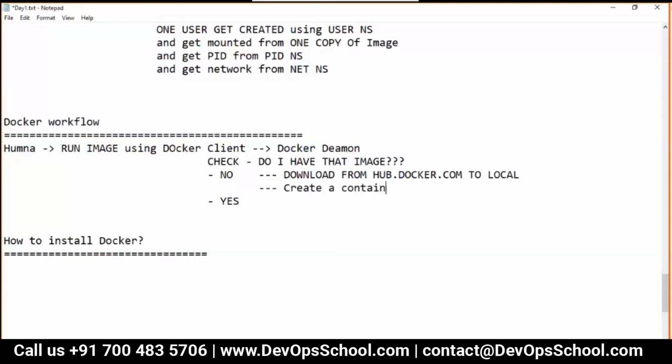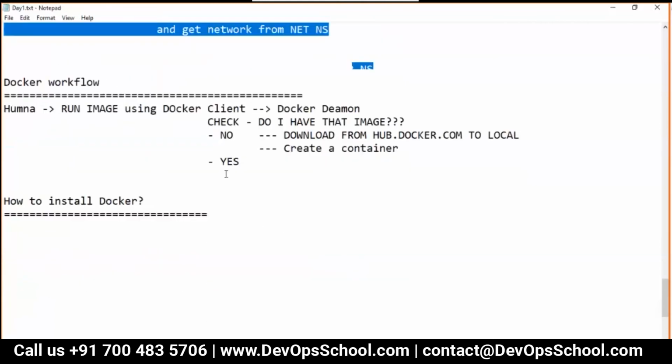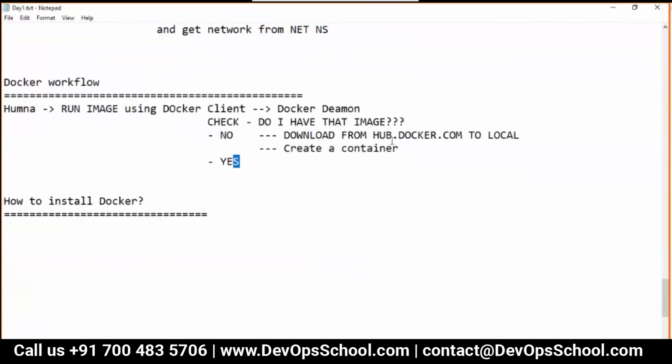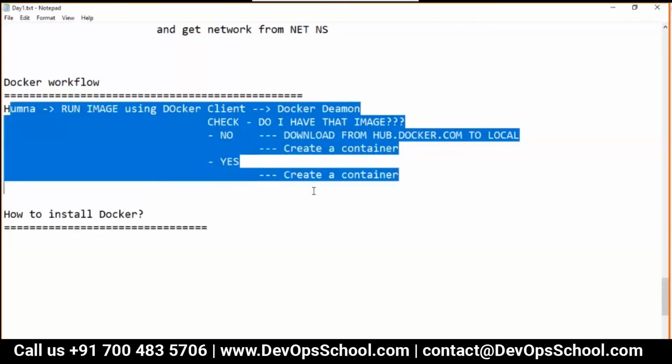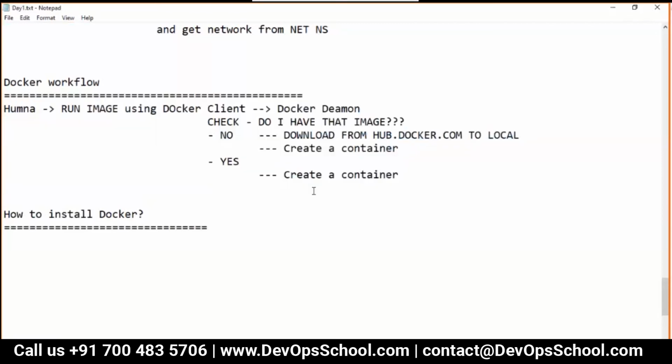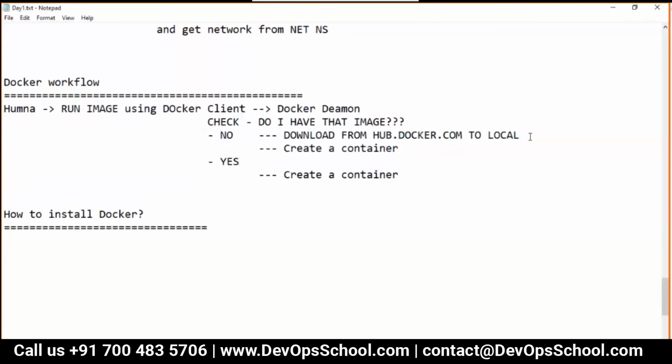And when I say container, I've already explained it multiple times. We have the image already in the local registry, then create a container. So this is the workflow. By default, whenever you try to create a container, you need to have images in the local registry. Guys, is this workflow of Docker understood or not?